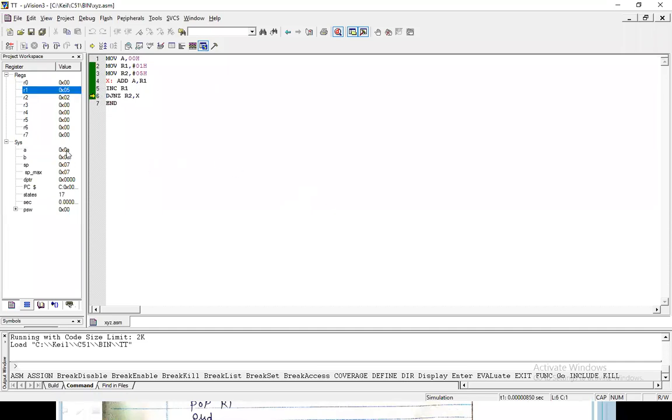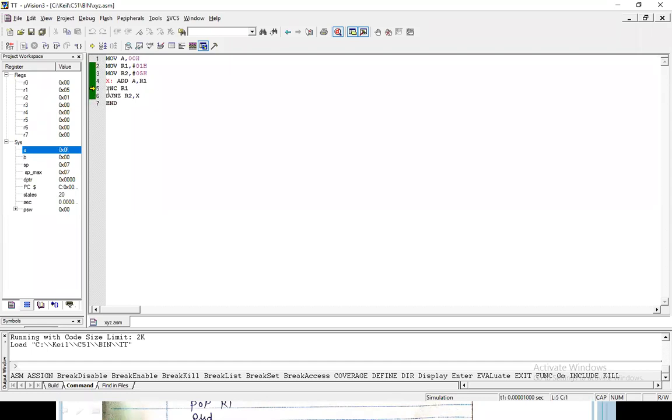So what is the value of 10 plus 5? First decrement R2. R2 becomes 1. So 10 plus 5, the answer is 15. In hex you will get the value 0F, so the accumulator gets the value 0F.